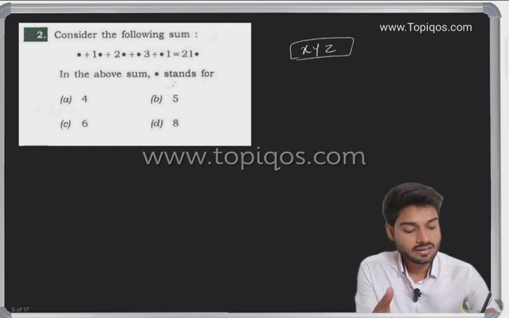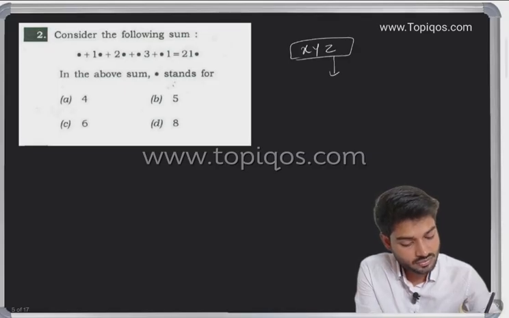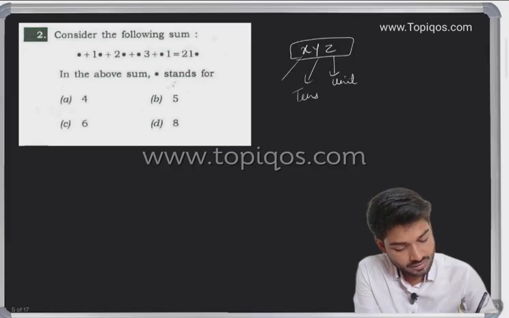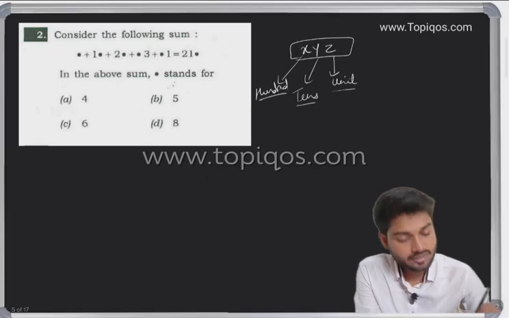If I'm saying let XYZ be a 3-digit number, then Z is at the unit place. Y is where? Y is at the 10 place. X is where? X is at the 100 place. 100, 10 and unit place.